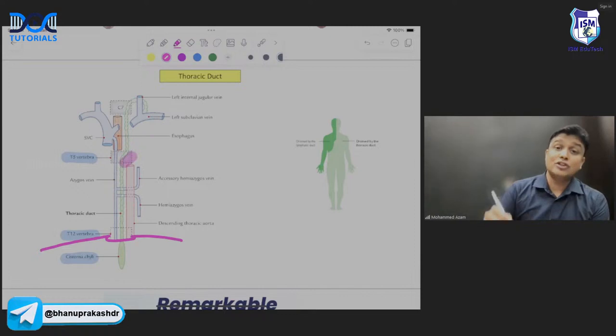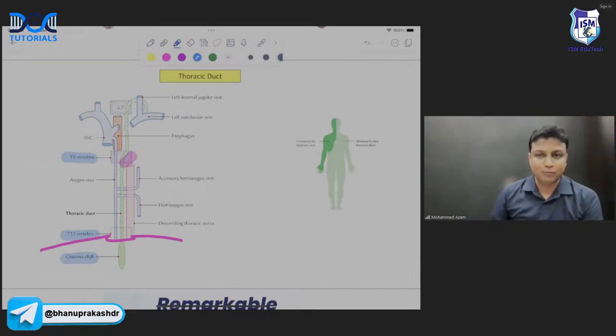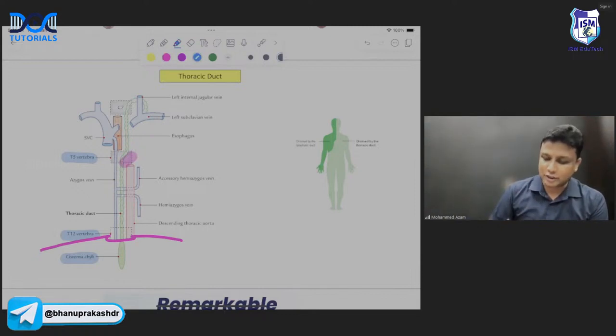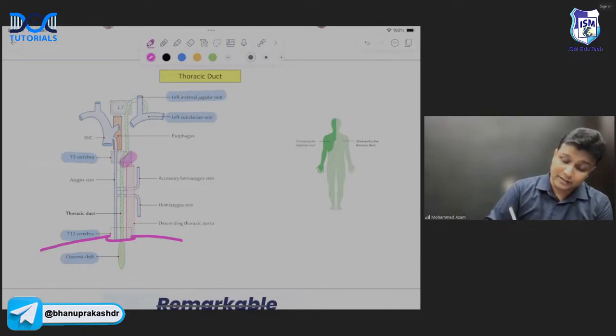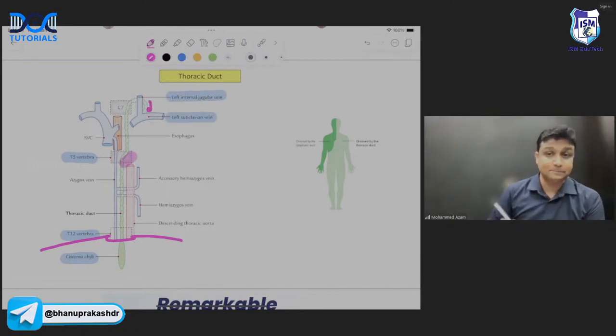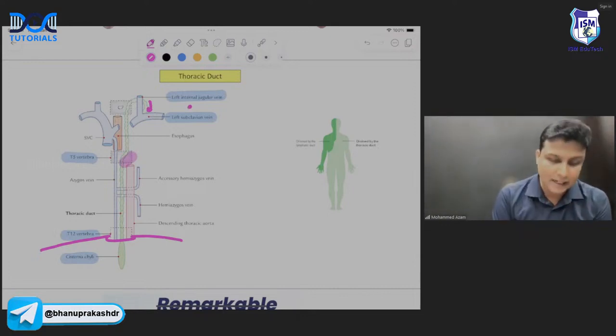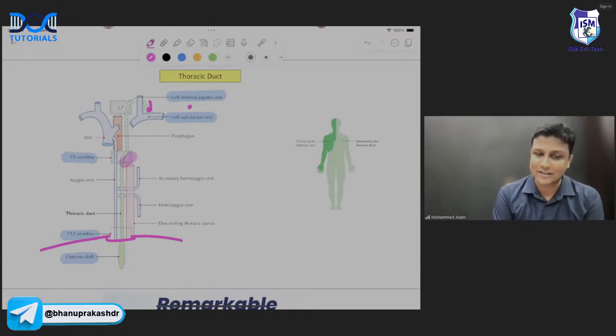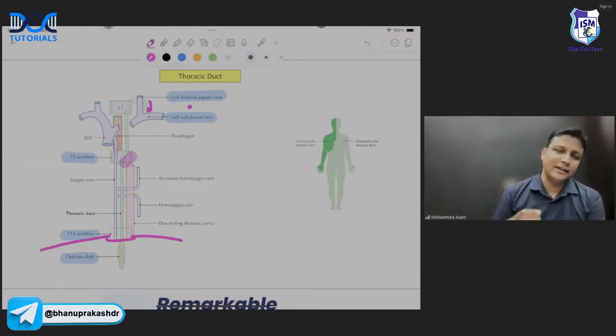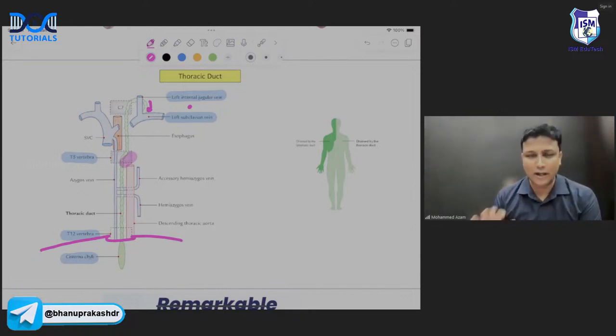And then finally वो जाकर drain कहाँ होता है? वो important है. आपके MC एग्जाम में पूछा गया था. It is going to drain at the junction of left subclavian vein and the left internal jugular vein. You can very clearly see here. तो जो पॉइंट्स मैंने हाईलाइट किया है, अगर आप वो याद रखोगे, that is all about the thoracic duct that you have to remember, sir.